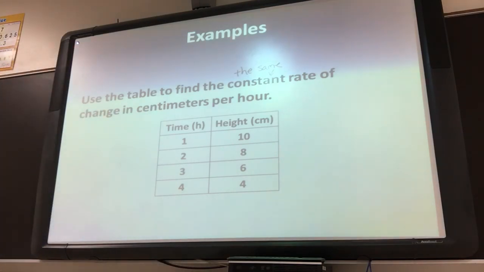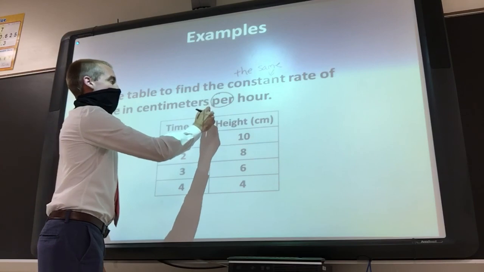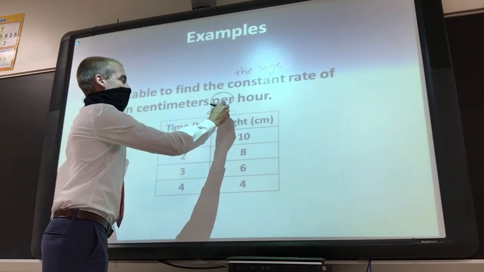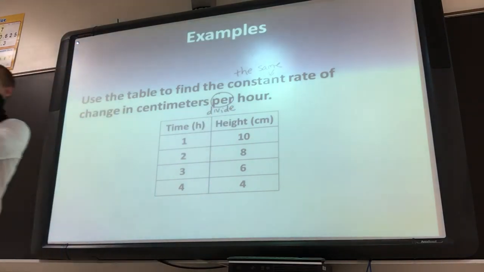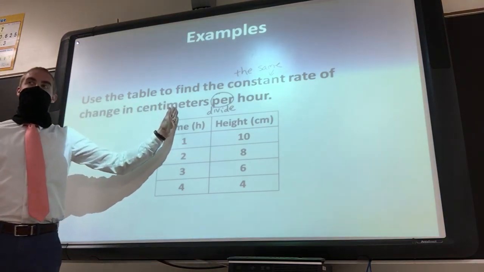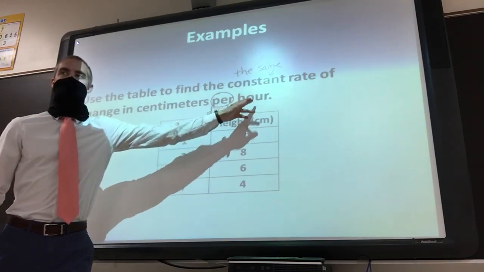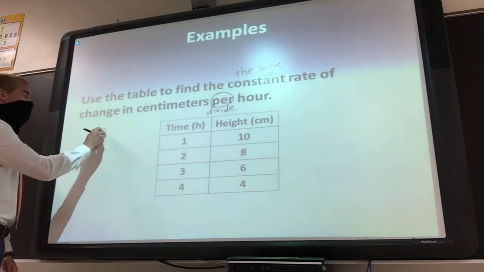Another term, and this is going to help us a lot throughout the course of this year. Anytime you see the word per, P-E-R, that means you divide. Does order matter in division? Does it matter what order you put the numbers in? Is 10 divided by 5 the same thing as 5 divided by 10? So does order matter? Yes. You always follow the order they give you right here. Centimeters per hour, you do centimeters divided by hours. So that's how we're going to set this up.